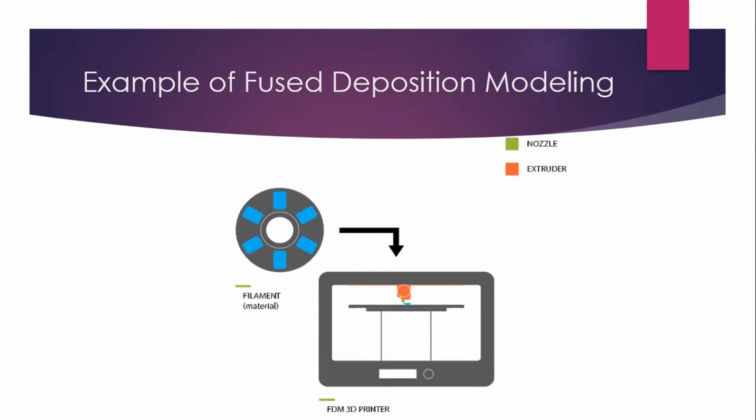Think of it as decorating a cake. You put the cream in a plastic bag, cut it, and then draw with it. That is from where our plastic is coming out. And to give it a height, we're lowering the platform.